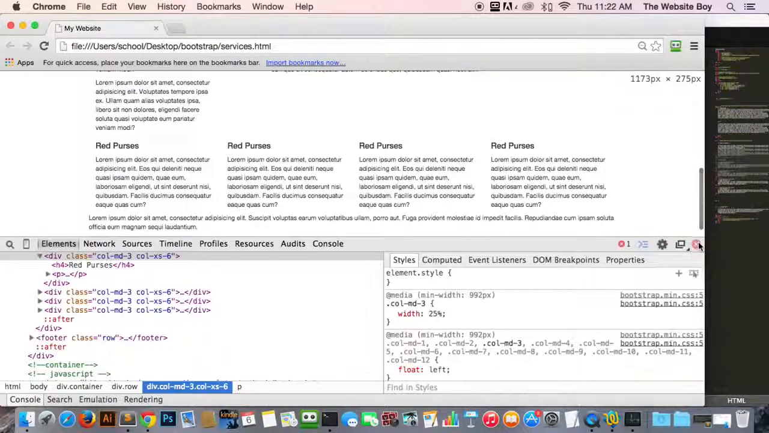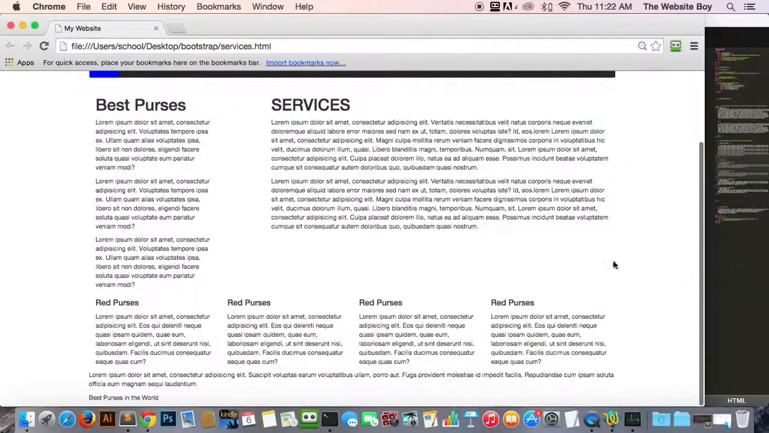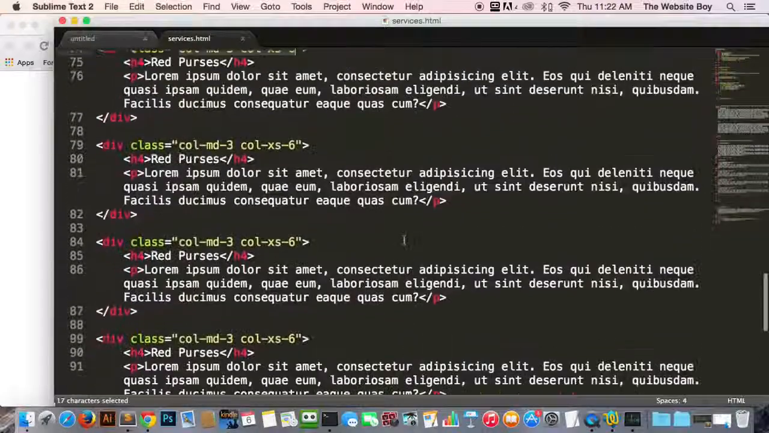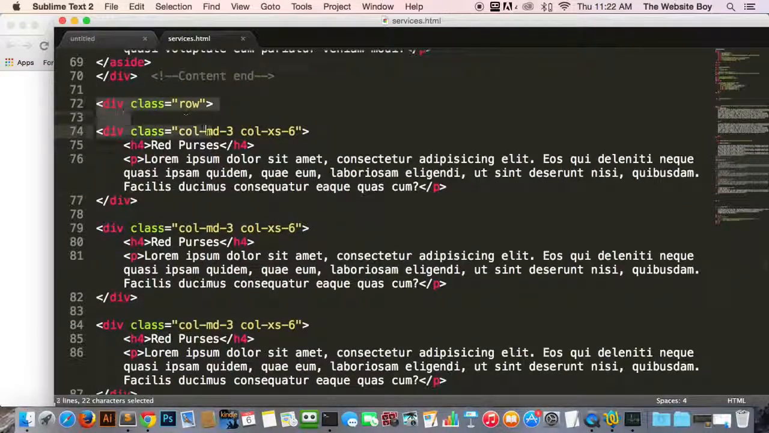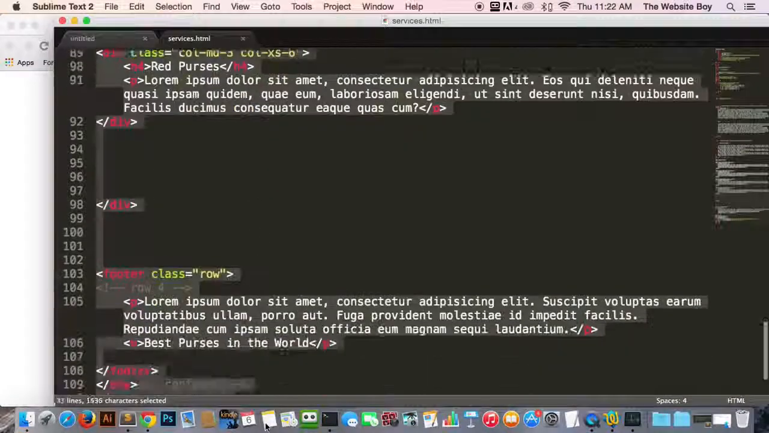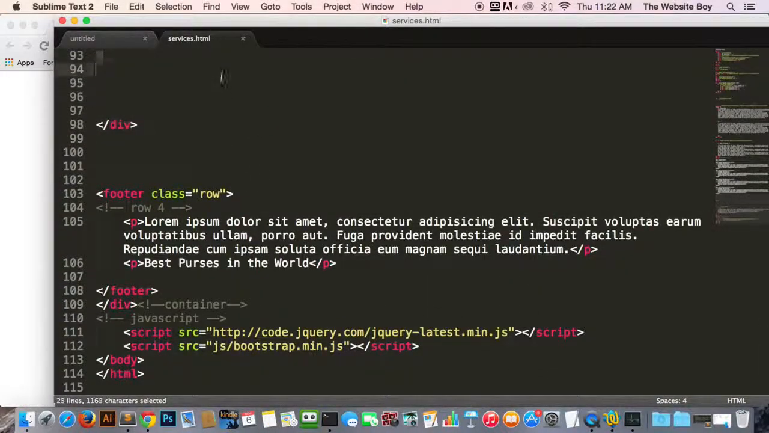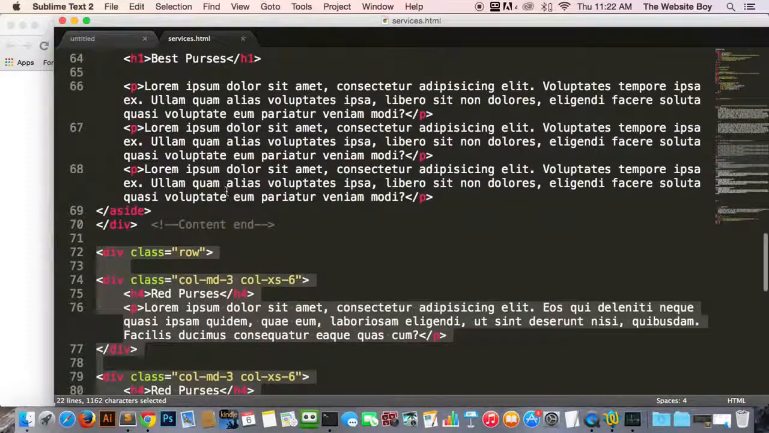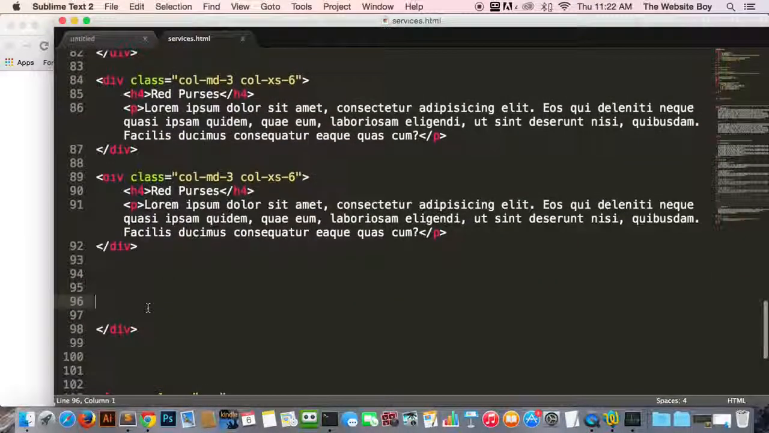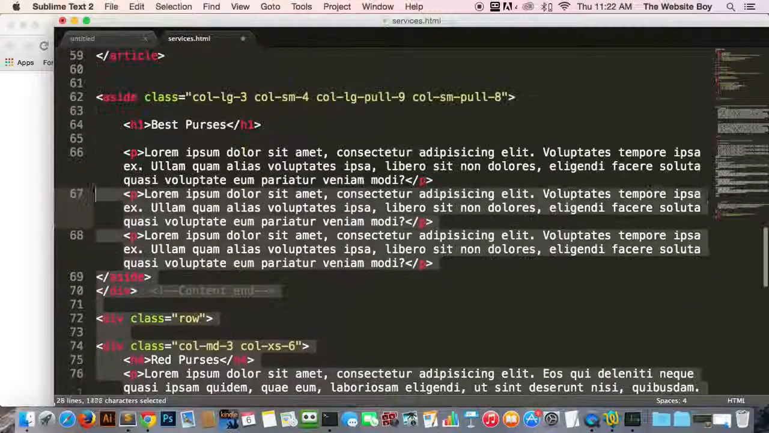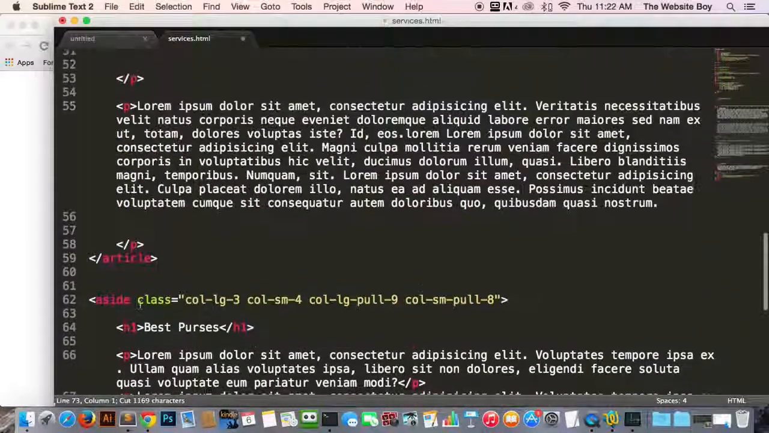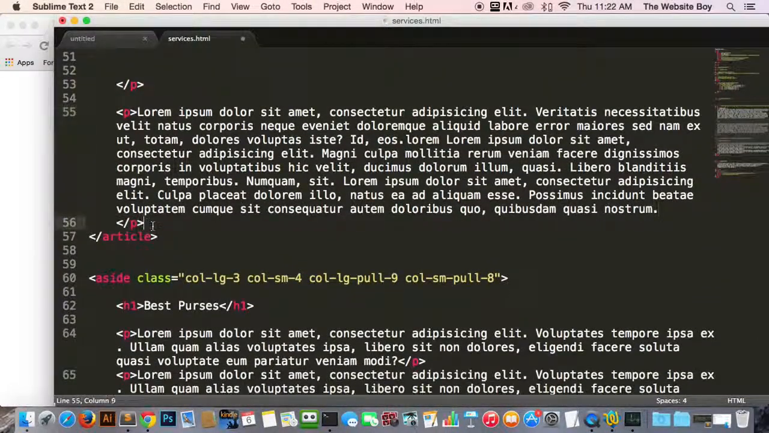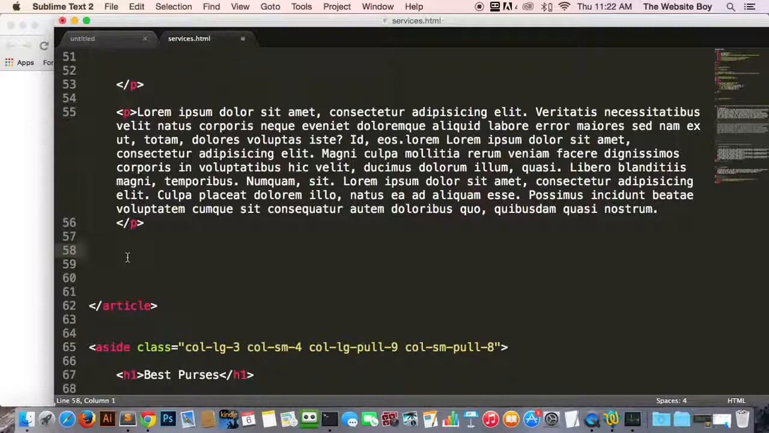So let's put this on the other side. Let's do nesting. So now we grab our boxes there. Now we can do a lot of things with this, but I prefer to do it this way. Let's take this whole row and take it off. Completely take it off. Actually, this is part of the row right here. Let's take this off. And we're going to put it right here inside this article.